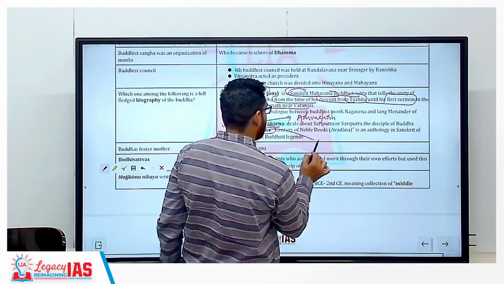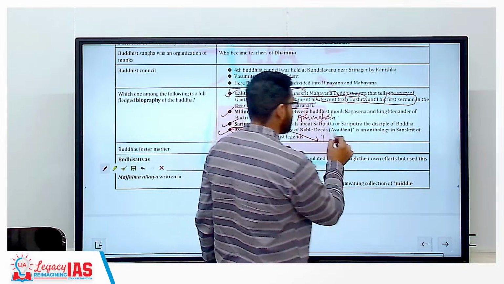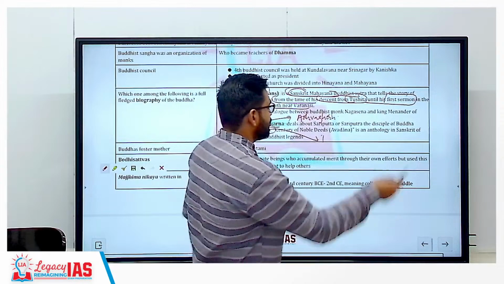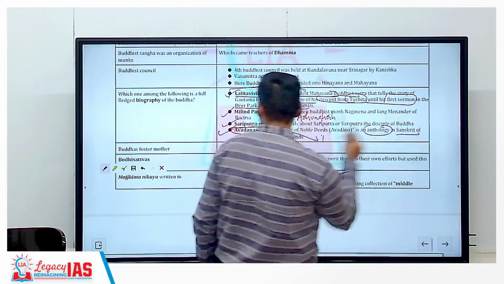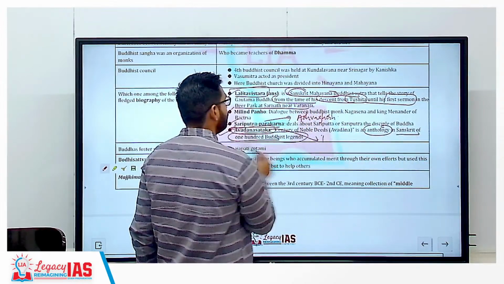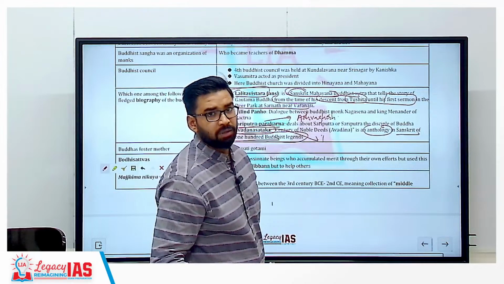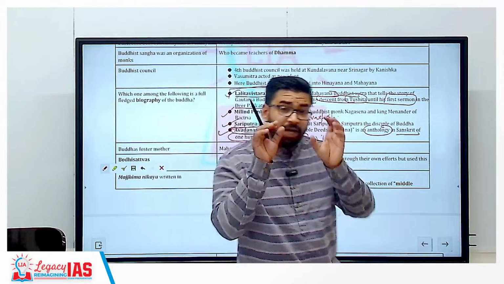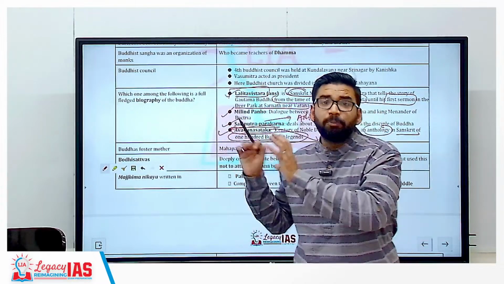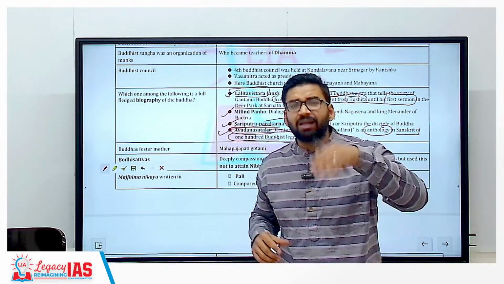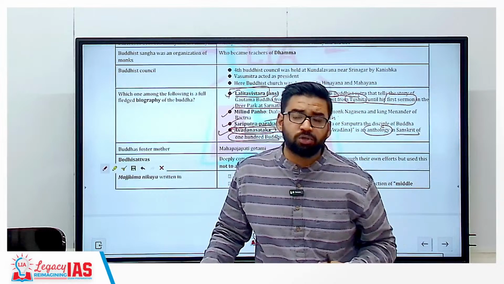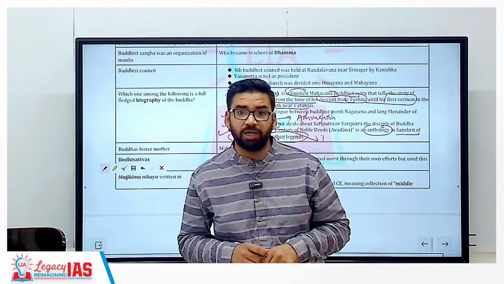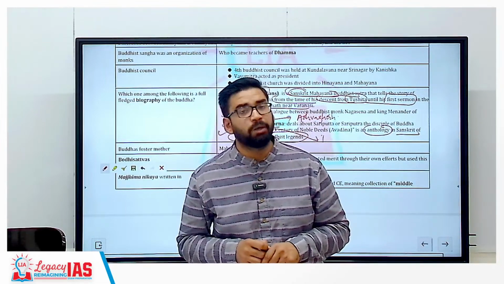Remember, these are related to Buddhism only. So these are Buddhist texts, anthologies in Sanskrit of 100 Buddhist legends. Clear? These texts are important for the topic of Buddhism. There are other foreign texts also, like Mahavamsha and Deepavamsha, the Sri Lankan Chronicles. So these texts are also important.